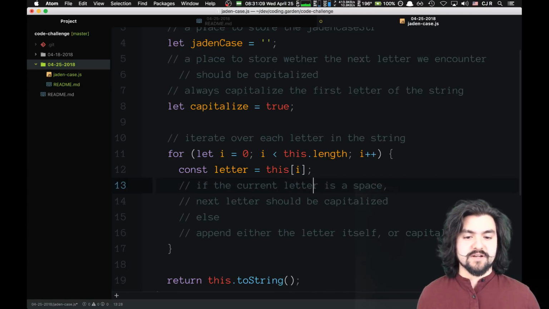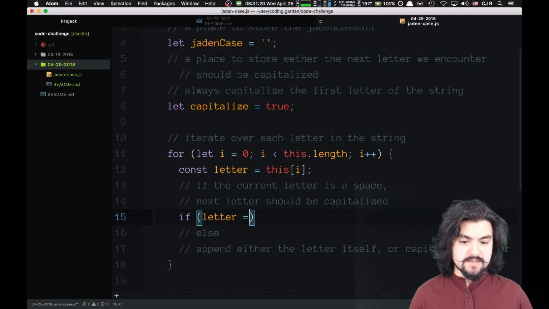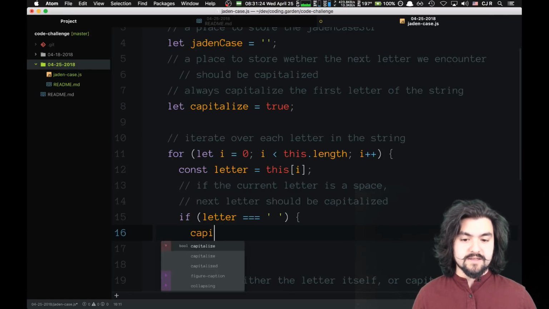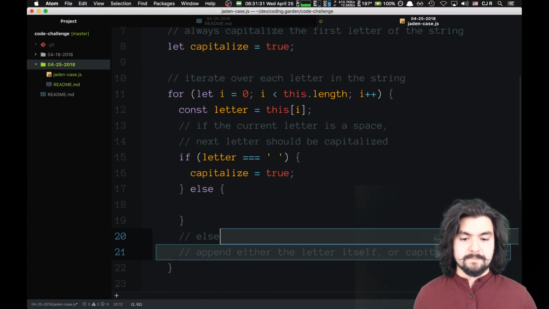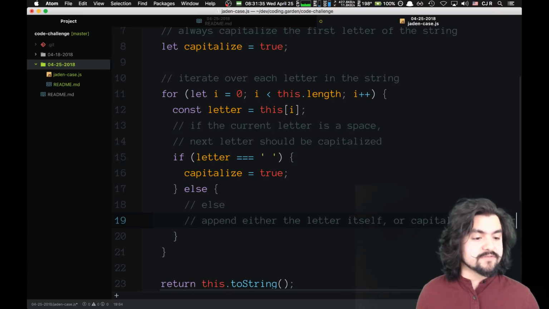It'll start off as the first character. So if the current letter is a space, the next letter should be capitalized. So we'll say if letter is equal to a space, then capitalize is true. Else, we need to do this. Append either the letter itself or the capitalized letter.